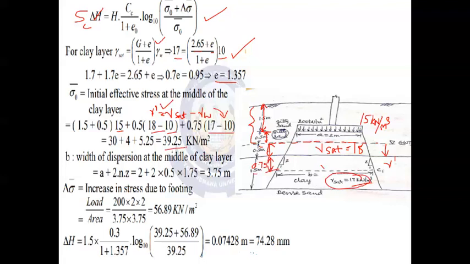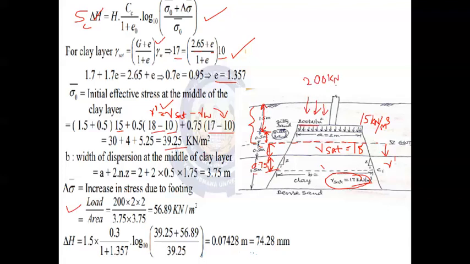Okay, so this is nothing but the sigma naught value. Finally, we have to calculate the delta sigma dash. So it is nothing but the increment in the pressure due to the footing, the newly constructed footing. You know that delta sigma dash can be easily calculated using this particular formula, load divided by area. Okay, load divided by dispersed area we are going to consider. Load is nothing but 200 kilonewton per meter square, which is given. If you take UDL, the magnitude is nothing but 200 kilonewton per meter square.